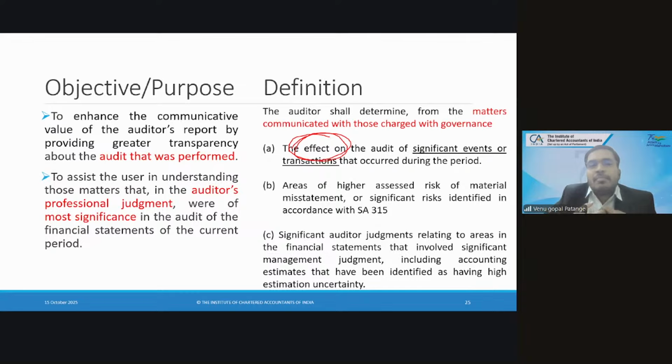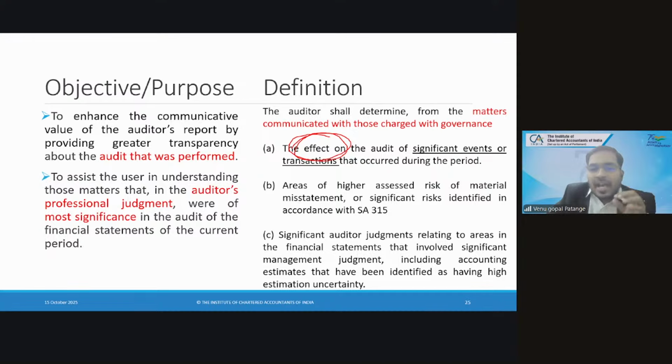Okay, let us say I'm implementing some kind of automation for purchase requisitions, automating purchase requisitions. So whenever it touches the safety stock level, the purchase requisition has to be raised. So I made this automated. So this ERP system is not having any effect. So although an event occurred, there is no effect on audit. So in the question you should read not only the significant event, but the effect on audit also, you need to analyze carefully.